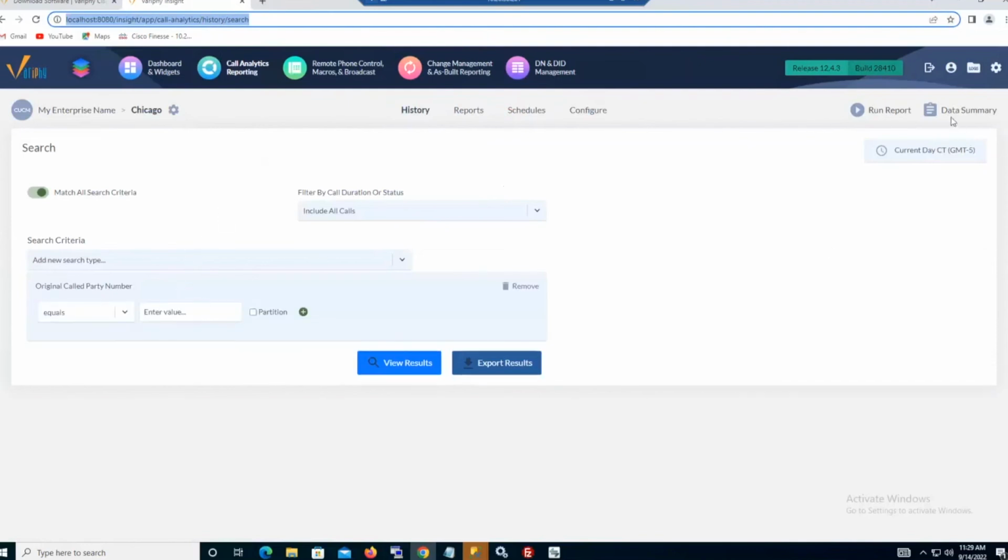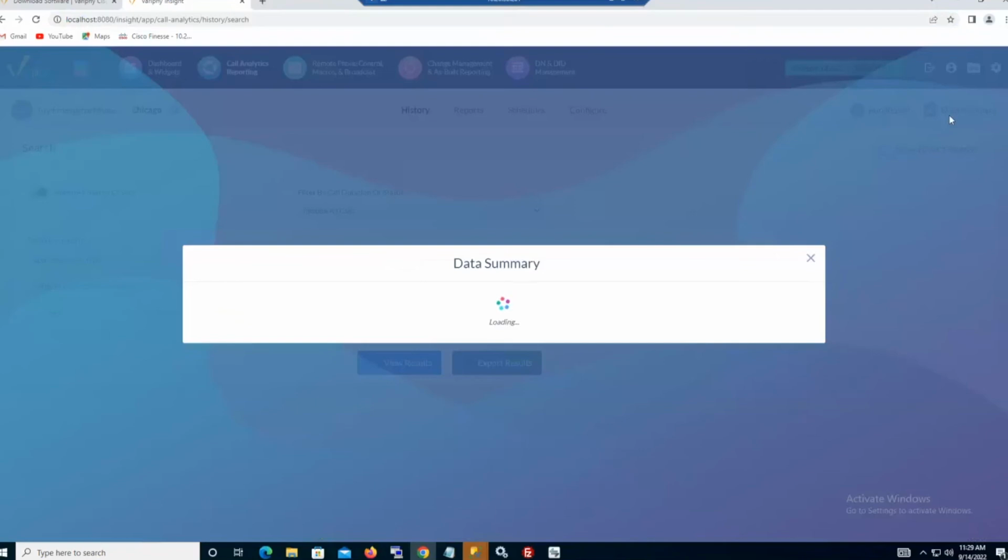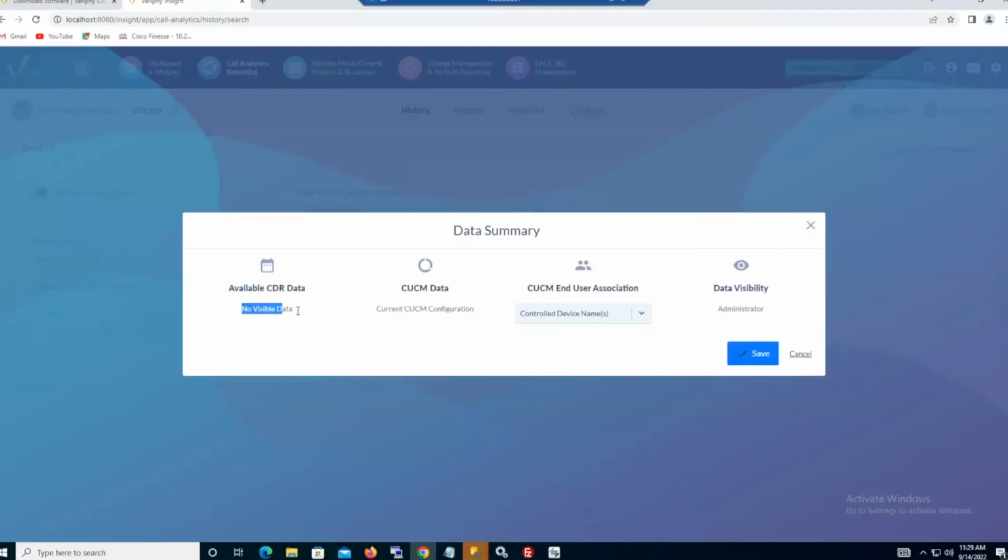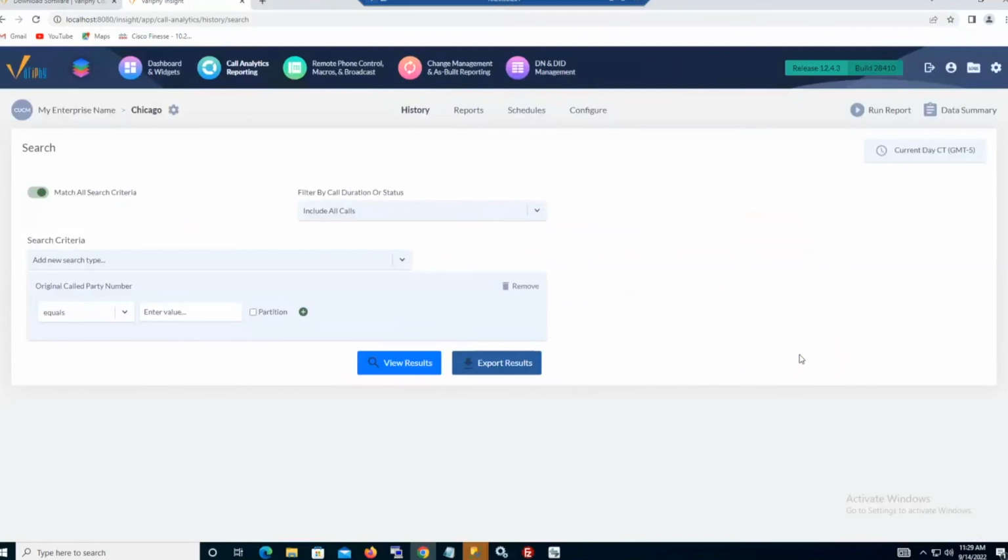Now, these are shell databases, so I haven't ingested any data into them. They were just created, so there is no visible data. So now in this instance, which is going to be very normal, because we cannot migrate the MySQL databases into MS SQL, what we would probably recommend doing would be to either take a data dump out of Call